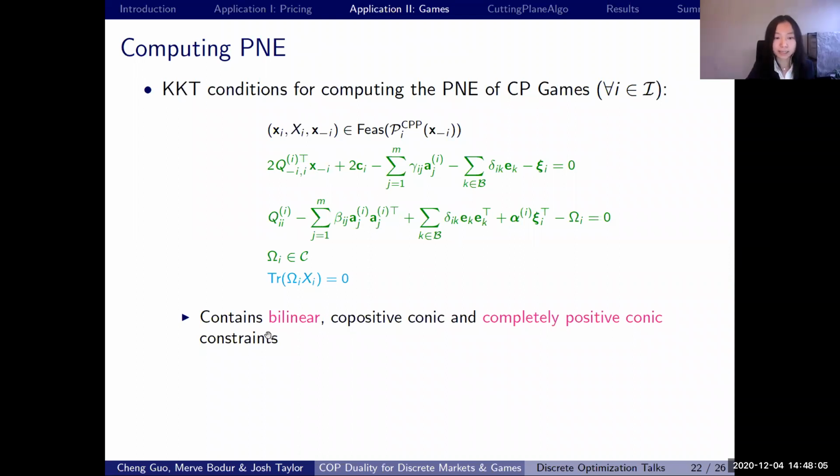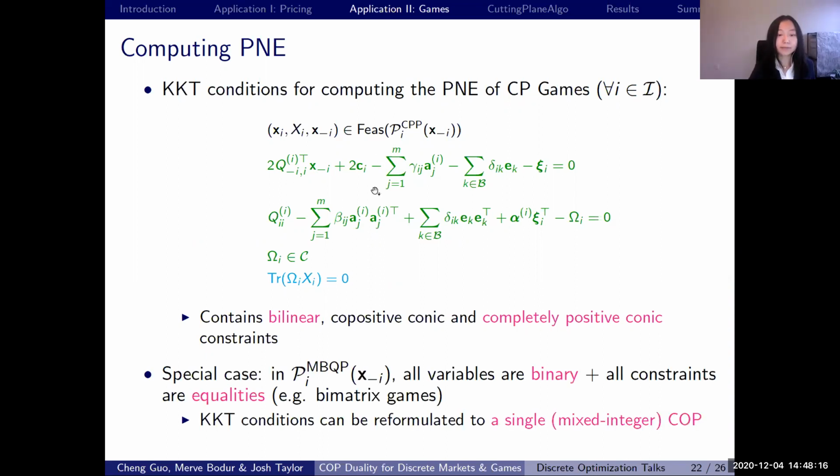However, this KKT condition contains bilinear terms, copositive conic terms, and the completely positive conic constraints, which is very hard to solve. Luckily, for a special case where MBQP problem contains only binary variables and all equality constraints, for example, by the way, this is not a trivial case because bimatrix games belong to this case. And if we have those conditions, then we can reformulate these KKT conditions into a single mixed integer COP problem, which is much easier to solve.